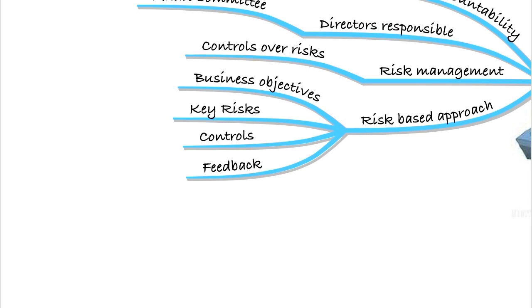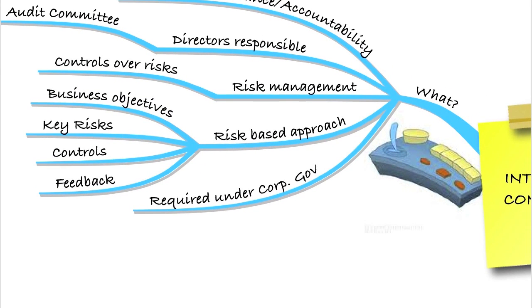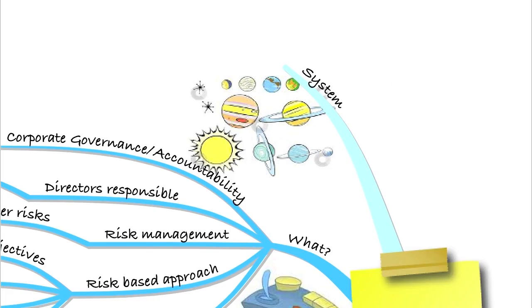That's required under your corporate governance. They will set up an audit committee. They will set up a risk management committee. The risk management committee will identify the key risks in the organisation and then implement controls to try and reduce those risks. So what about this internal control system that we'll expect the organisation to have?